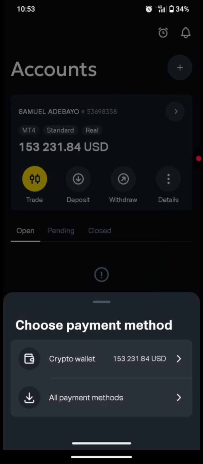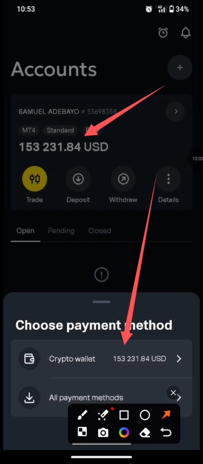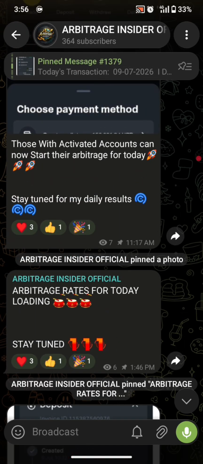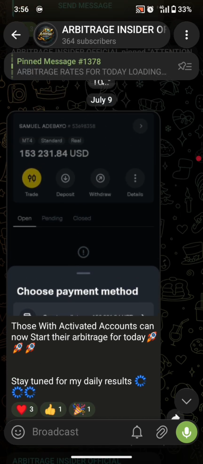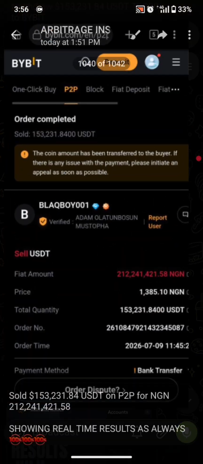There is no back and forth on that. Once you deposit with your local currency, you're going to get it on your balance and on your crypto wallet. Then you just simply place a withdrawal back to USDT. So that is exactly how the Arbitrage works. Now you can even try to make a deposit on your account using bank transfer. You see that it's not going to be appearing on your crypto wallet. So let's go and check the rate at which I sold today.